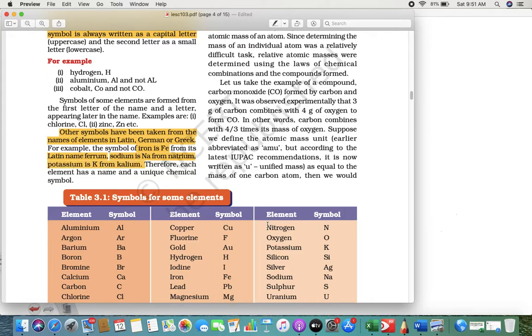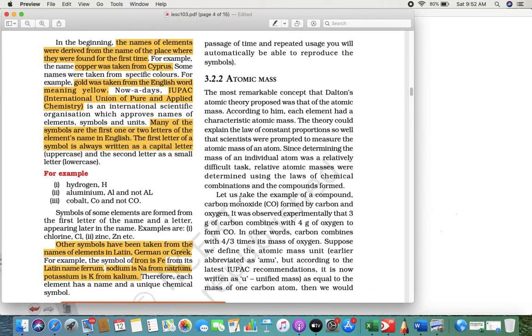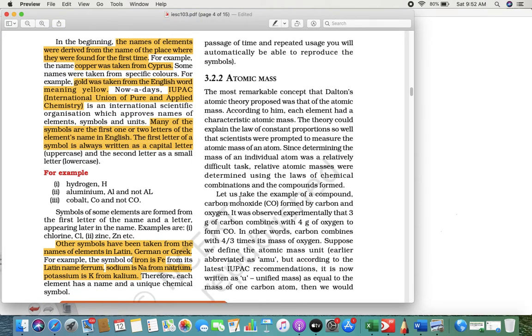So these are the letters or names given in Latin, German and Greek. Based on that they have given symbols. So certain names are given based on Latin, Greek and German, not all on English, right? So basically as soon as you study further, this is a small IUPAC introduction to IUPAC nomenclature. As I said, in 10th it will come a little more, and in 11th you have a whole chapter of IUPAC nomenclature. I hope you are getting what I am trying to say.